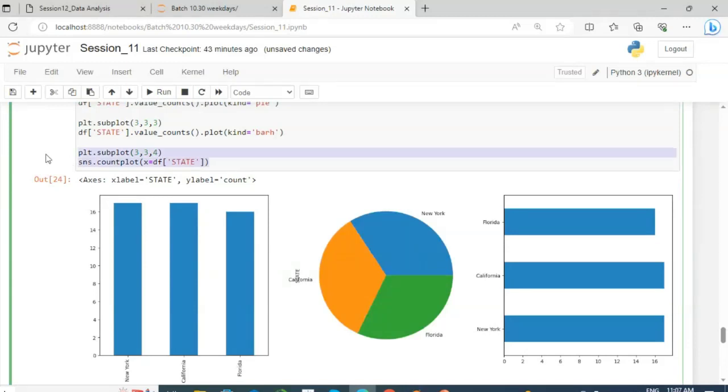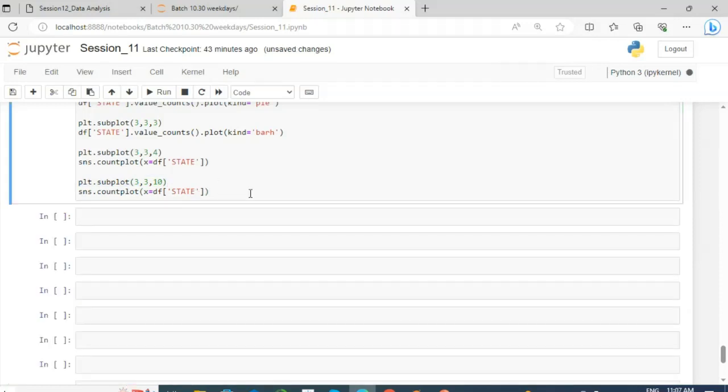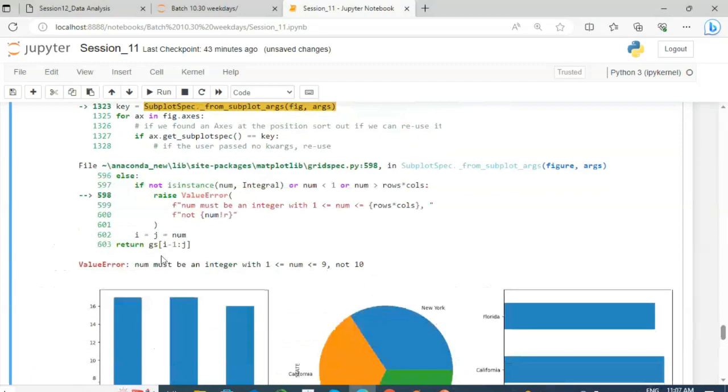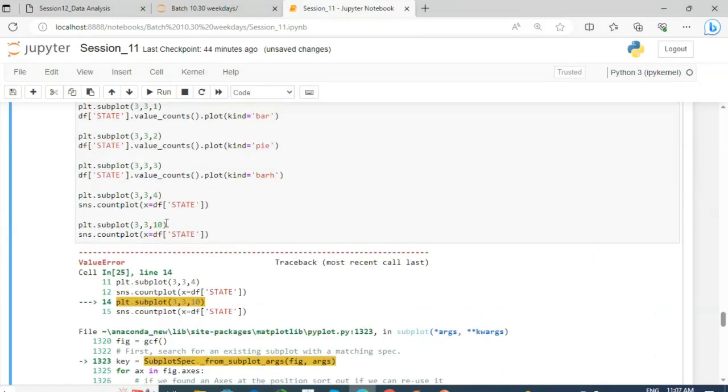So if I pass a number more than 9, let's say 10, this number is out of range, not present in the range, and if I run this, I will get the error that the number must be an integer starting from 1 and ending at 9. So this is a subplot.